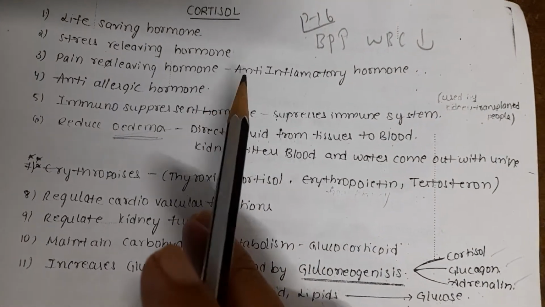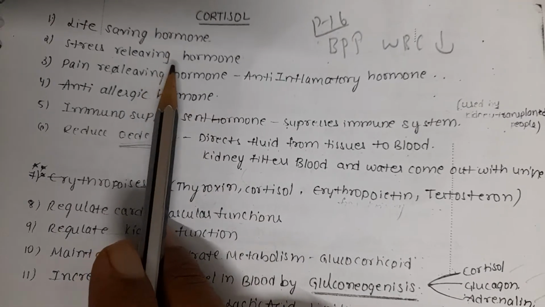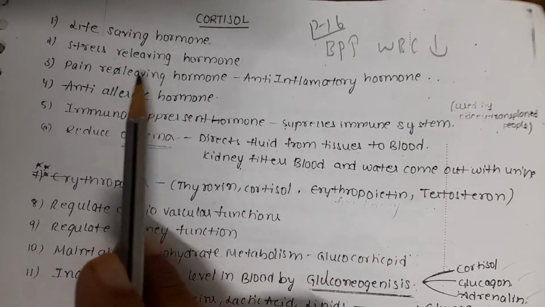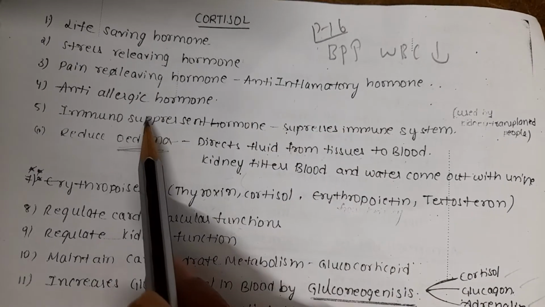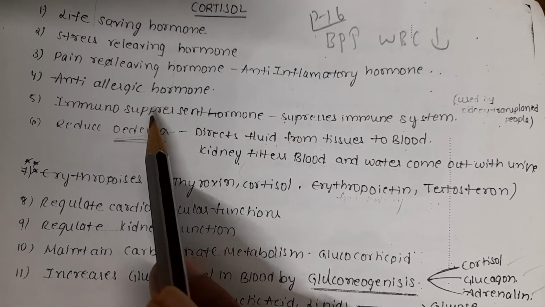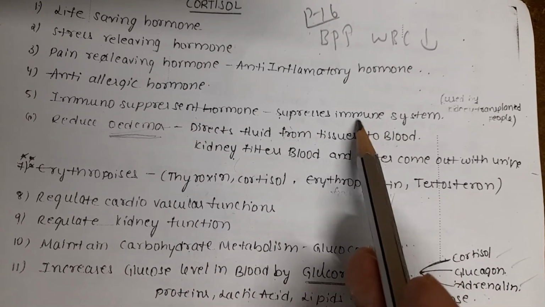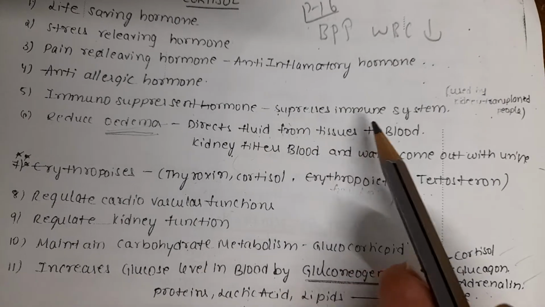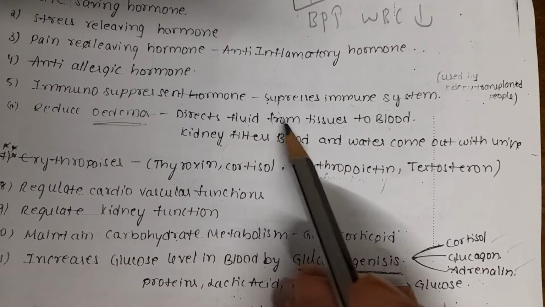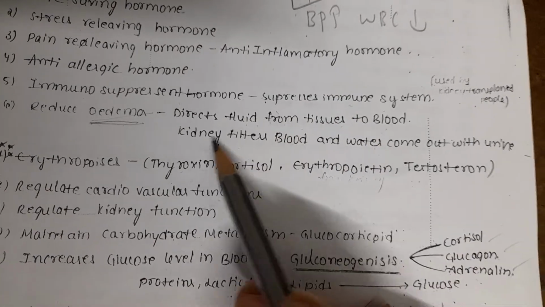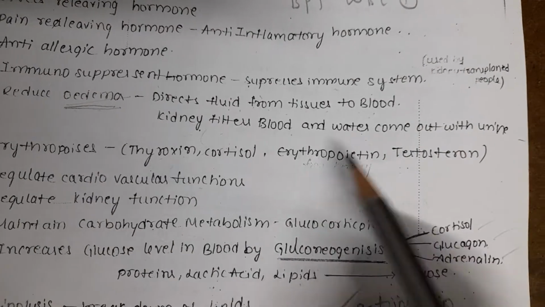Now in this video our focus is cortisol. It is a life saving hormone, stress relieving hormone, pain relieving hormone. It is an anti-inflammatory hormone, anti-allergic hormone, immunosuppressant hormone. It suppresses the immune system. It is given to the patients who have undergone transplantations. It reduces the edema by directing the fluid from the tissues to the blood. Kidneys filter that blood and water comes out through the urine.